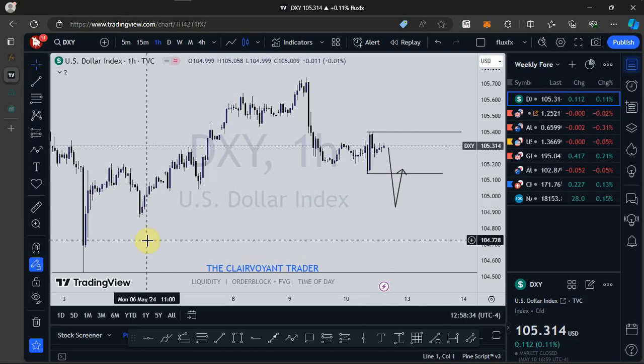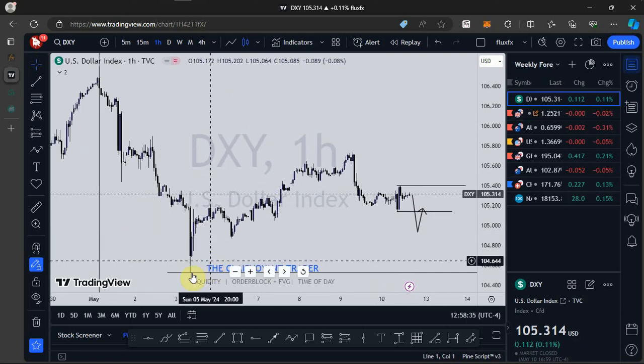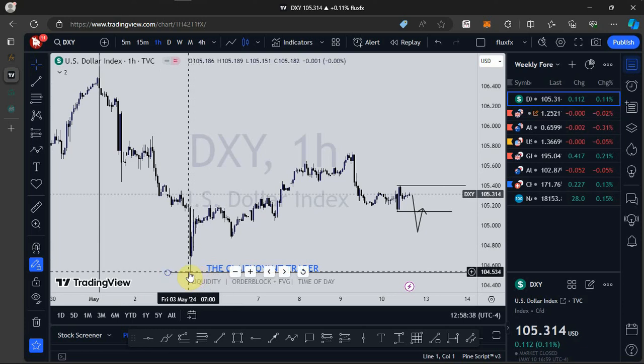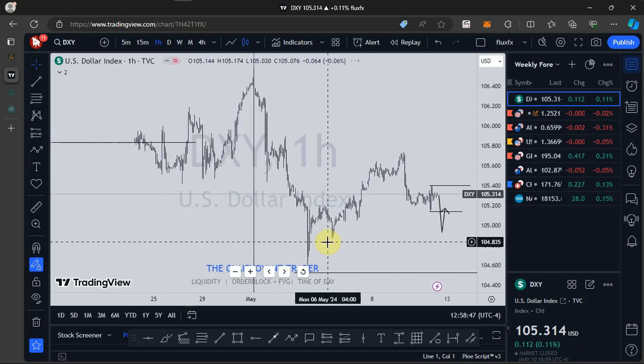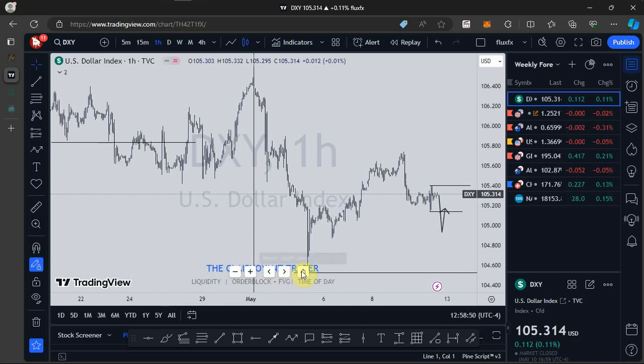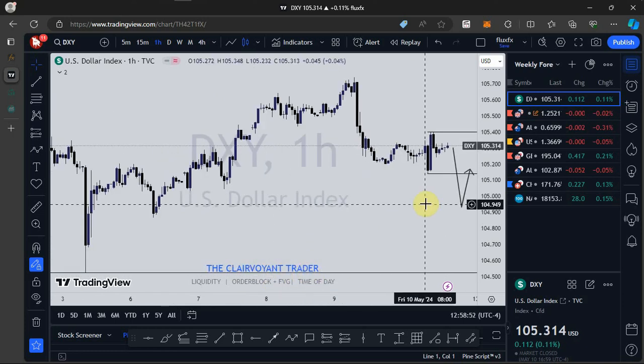But if price moves further to take out this low, this long-term low I showed you on the daily and the 4-hour, then definitely we are going to see price push to the downside if price closes below this low on a longer-term basis. I hope you are getting it.